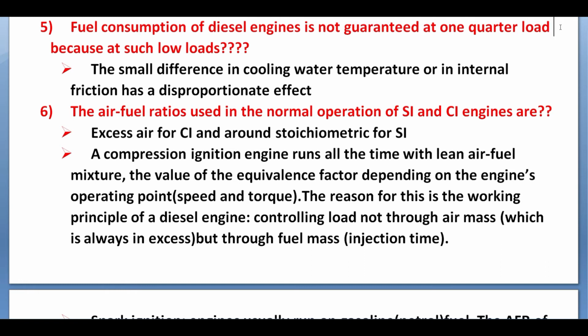Next question is, the air fuel ratios used in the normal operation of SI and CI engines are. So friends, the air fuel ratio used in the normal operation of SI and CI engines are excess air for CI and around stoichiometric for SI. I have already explained this in a previous question. Why? Explanation is once more.